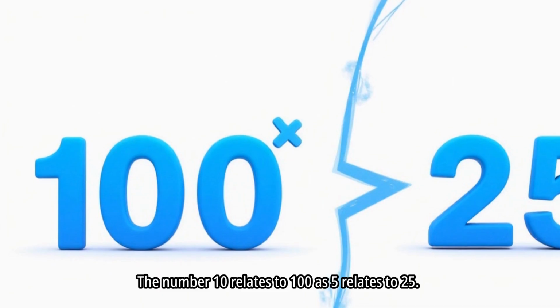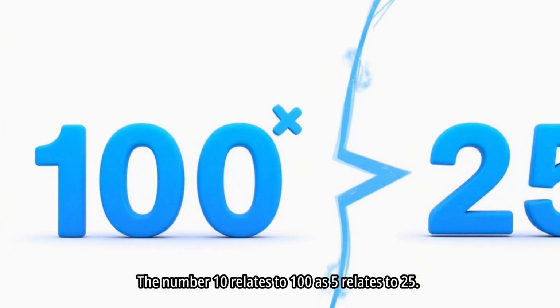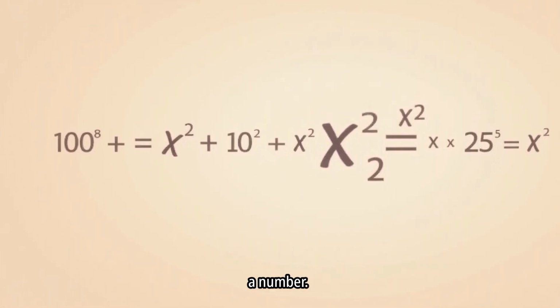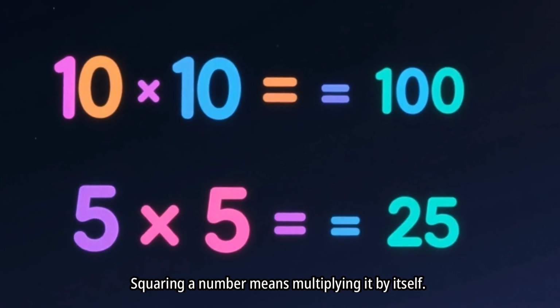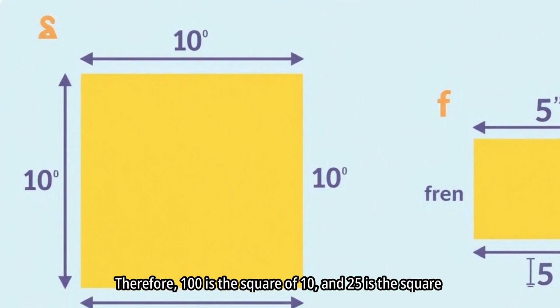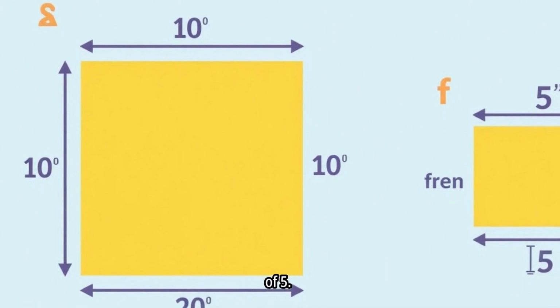The number 10 relates to 100 as 5 relates to 25. This relationship is based on the principle of squaring a number. Squaring a number means multiplying it by itself. Therefore, 100 is the square of 10 and 25 is the square of 5.